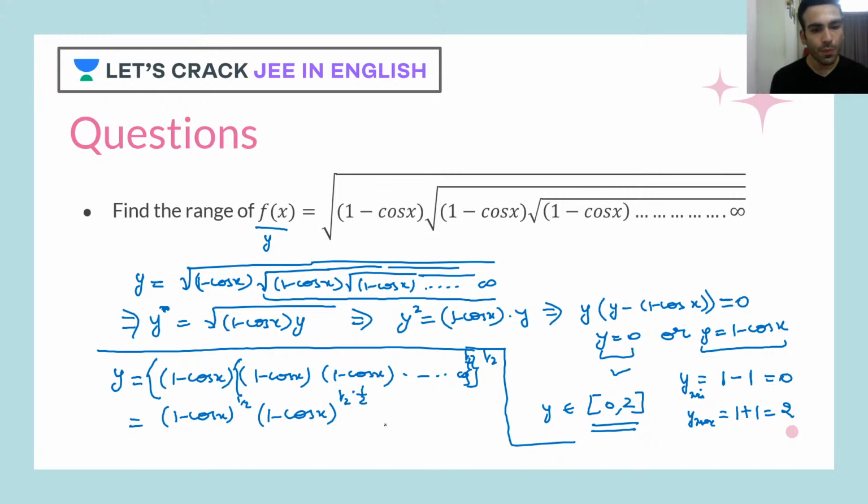So that becomes 1 by 2 into 1 by 2. The other term becomes 1 by 4 into 1 by 2, right? Correct. It will go till infinity, and this becomes (1 minus cos x) to the power 1 by 4. So the same function is getting multiplied with different powers. What happens then? Your powers get added up. So 1 by 2 plus 1 by 4 plus 1 by 8 will go till infinity.